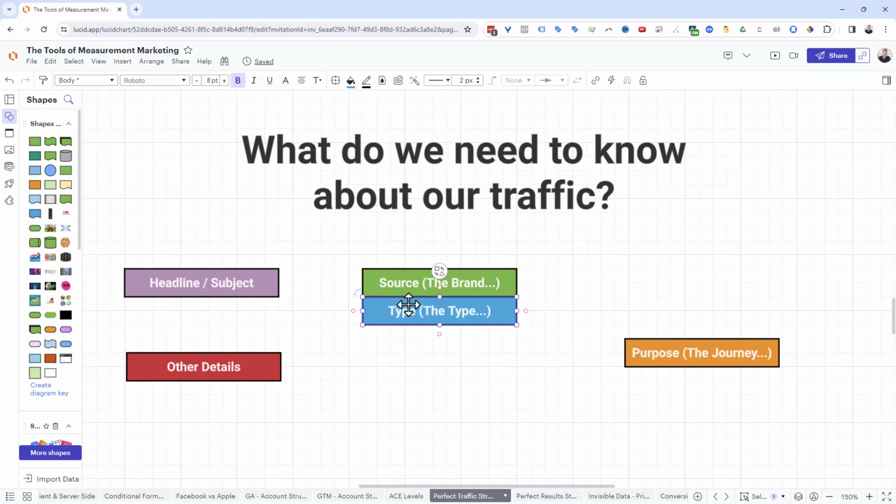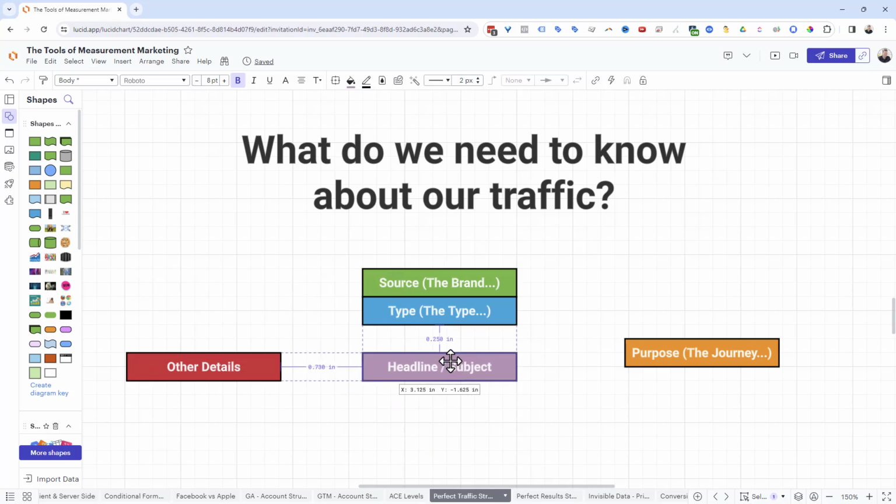Kind of like we do with YouTube. We don't do a lot of ads on YouTube, but we do YouTube as our brand name of the traffic source because it is coming from YouTube. And we call it social because this is just us sharing these workshops with you, and that generates traffic called social traffic, but we're not boosting it. We're not putting money behind that traffic source. So that's an example there.